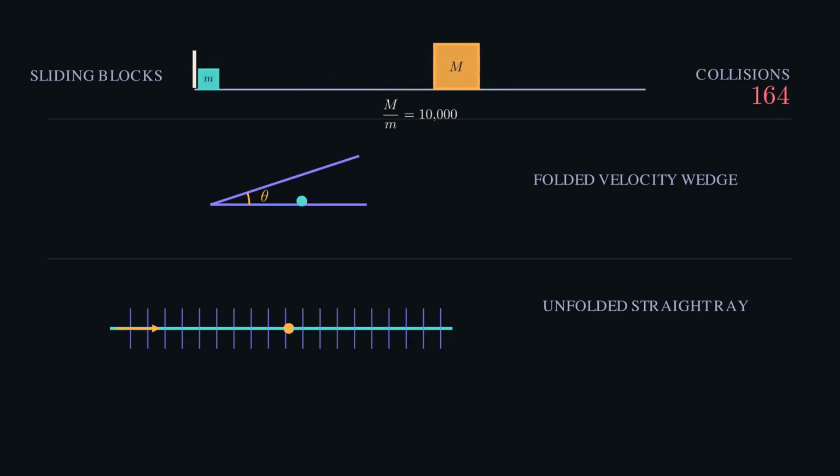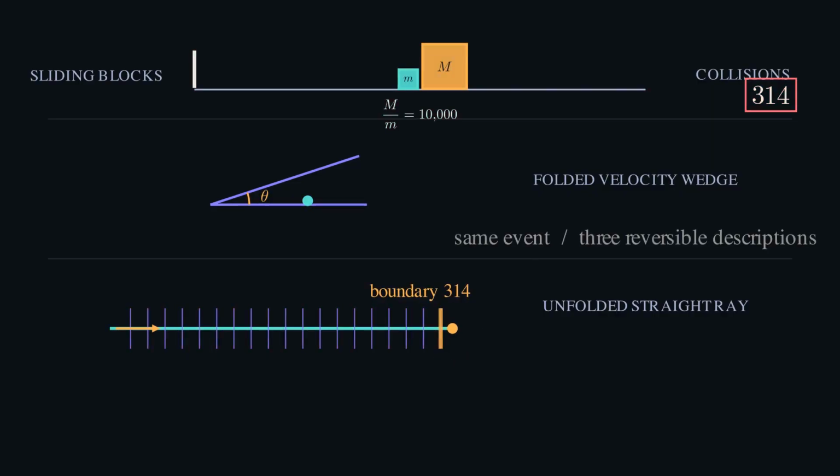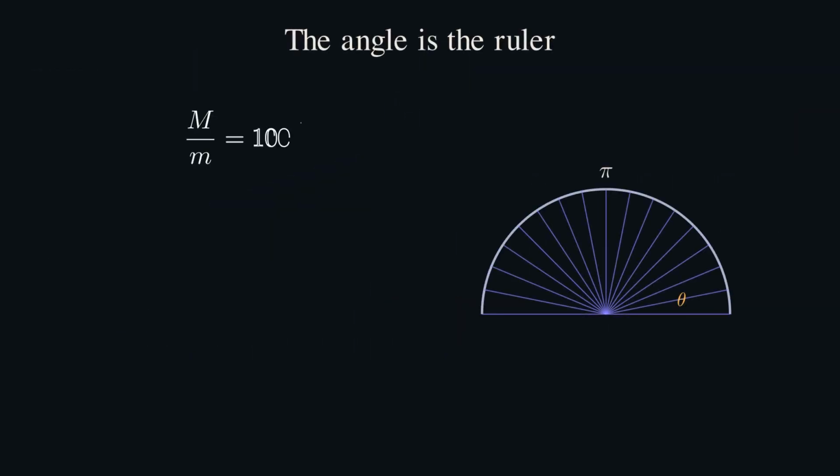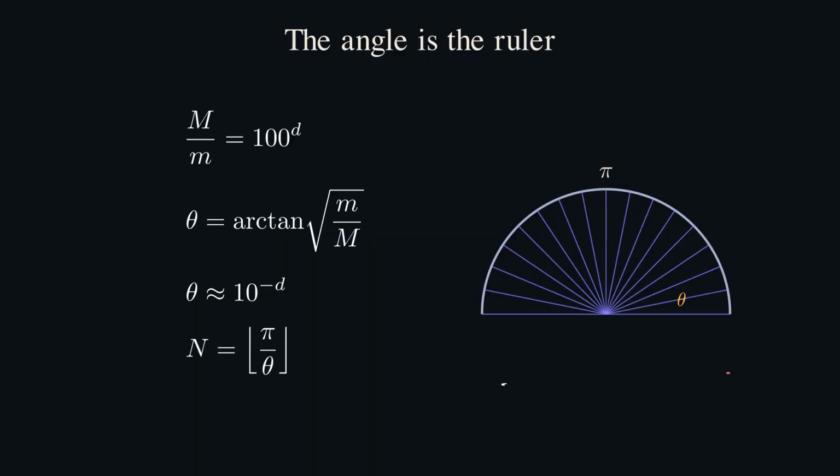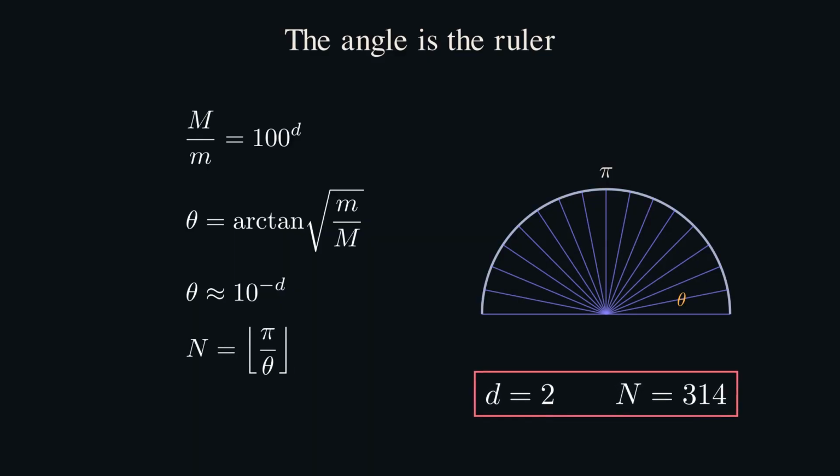Same event, 3 descriptions. What looked like a strange numerical stunt is really a measurement of a half turn using an extremely narrow angle. The half turn contributes pi. The masses set the ruler, theta equals arctangent of square root of m over M. Choosing M over m as 100 to the dth power makes that ruler almost exactly 10 to the negative d radians wide. Count how many rulers fit, and the integer counter writes the first d plus 1 digits of pi.